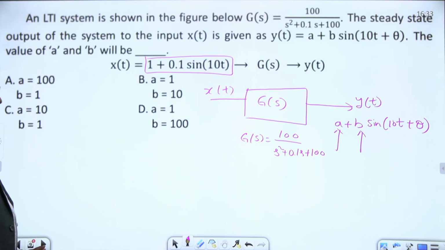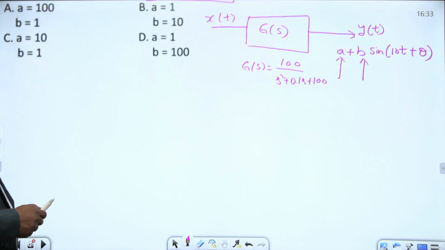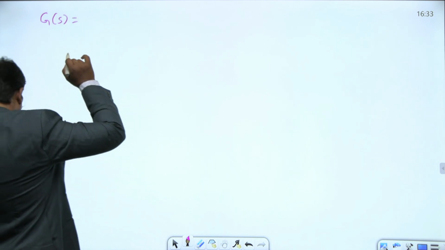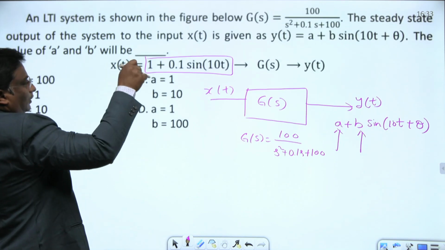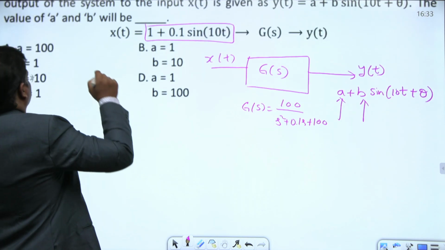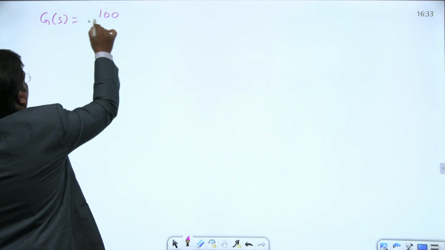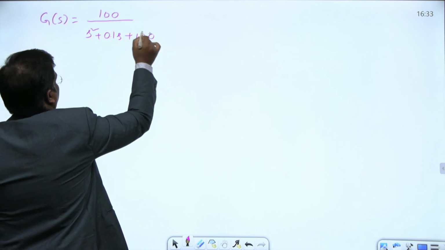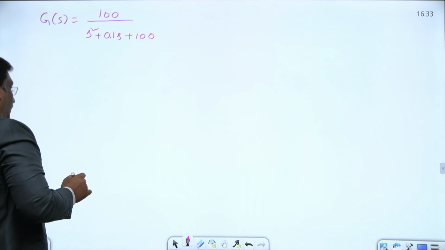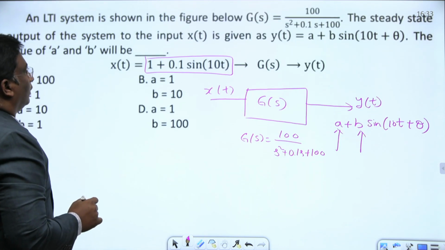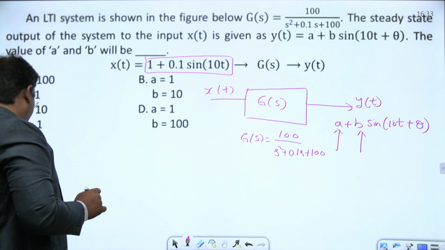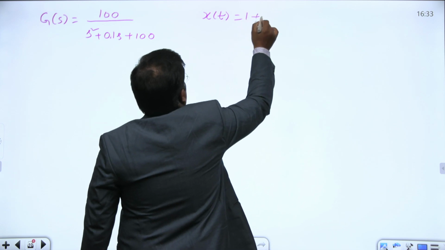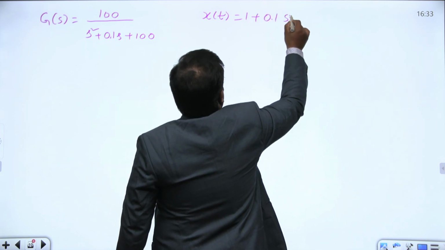Okay, everyone, let us see that g of s. What is that g of s given? 100 by s square plus 0.1 s plus 100. I am copying the input also. And what is the input given? x of t is given as 1 plus 0.1 sin 10t.